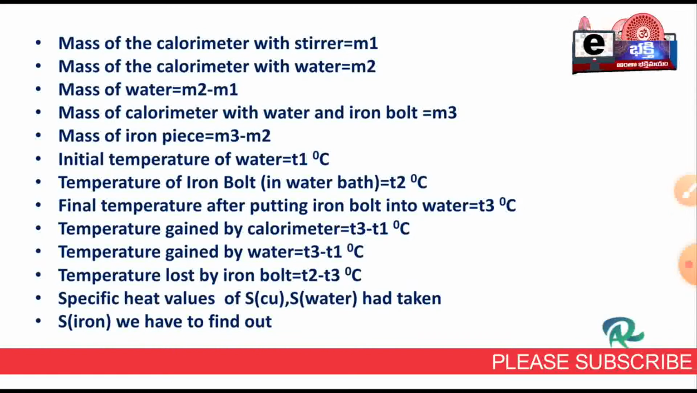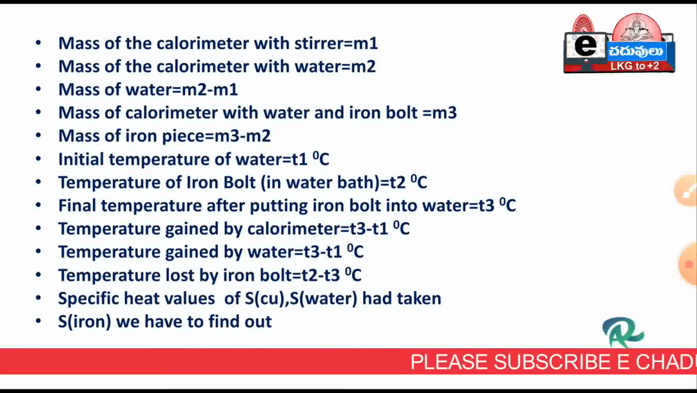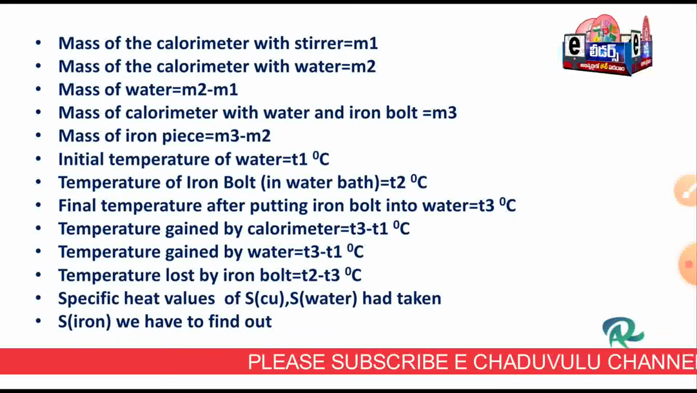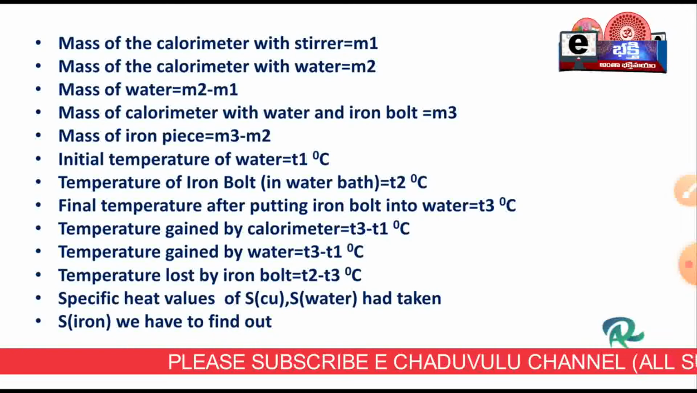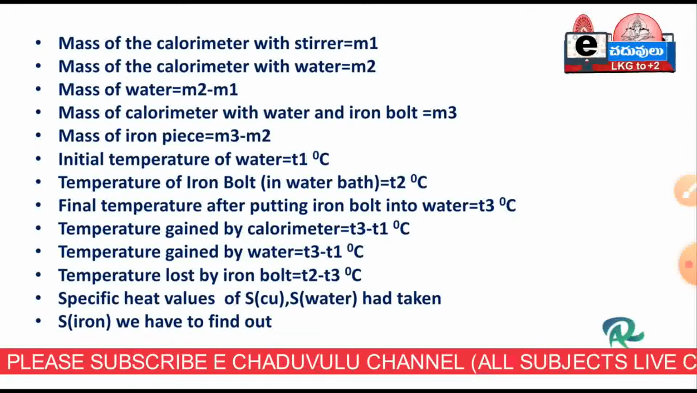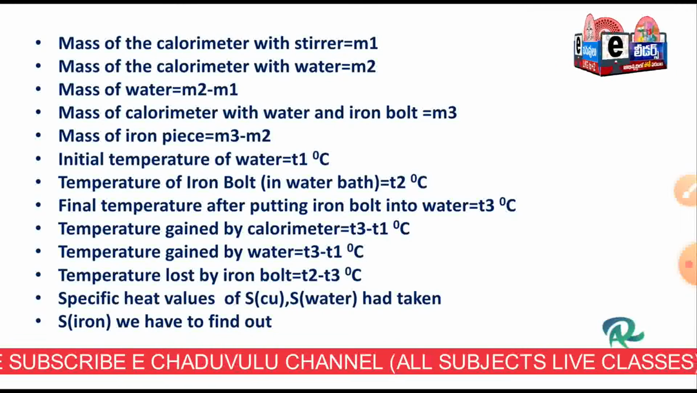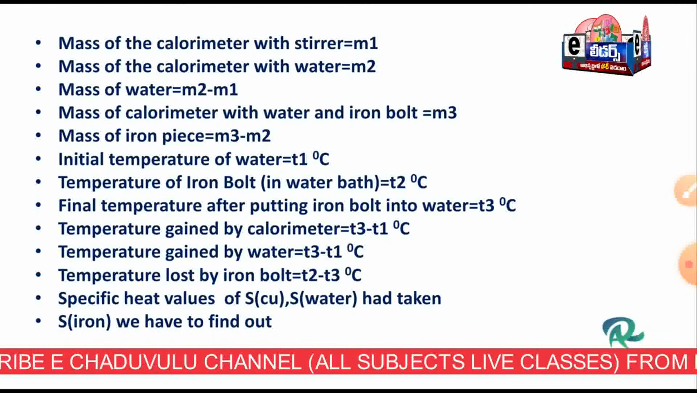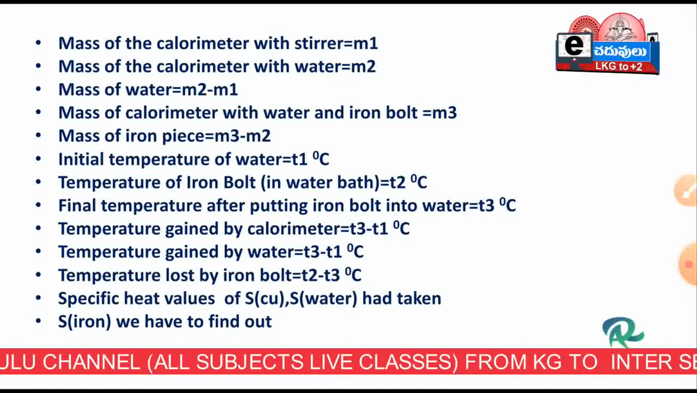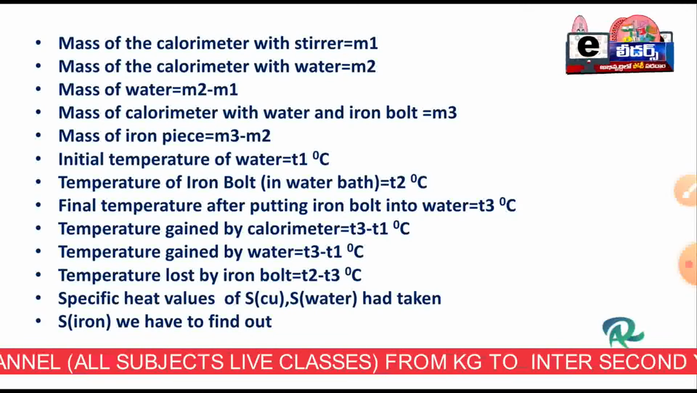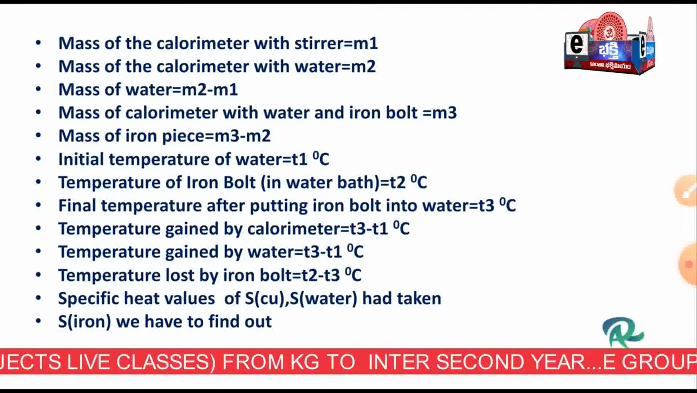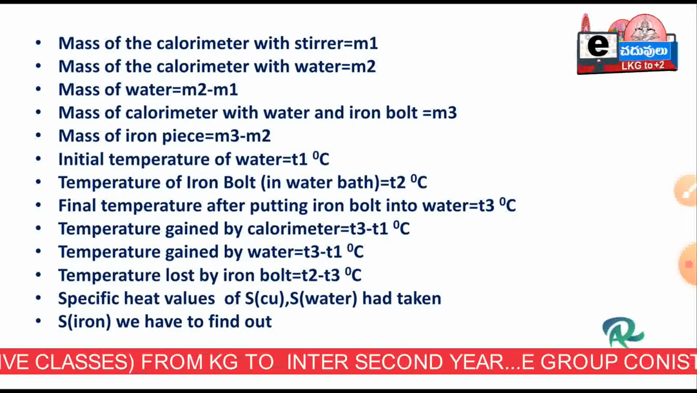These are the observations we had taken. Mass of the calorimeter, first step. Mass of the calorimeter with water, second step. Mass of the calorimeter with water and iron bolt, M3, this is the third step. Initial temperature of the water, T1, that is the fourth step. Measuring the temperature of the iron bolt, that is the fifth step. And we have to measure the final temperature of the water after transferring the iron bolt into water, that is T3. That is the sixth step.